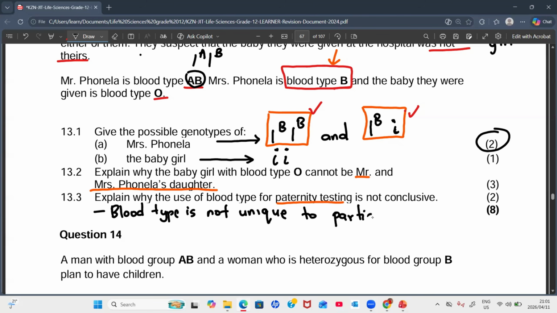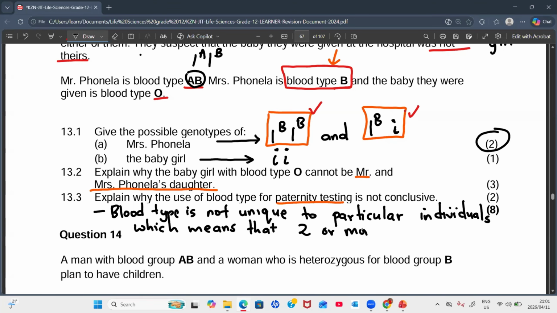And then now you can explain what this means: this means that two or more individuals can share the same blood type. Because it's not unique, right? They can share the same blood type.